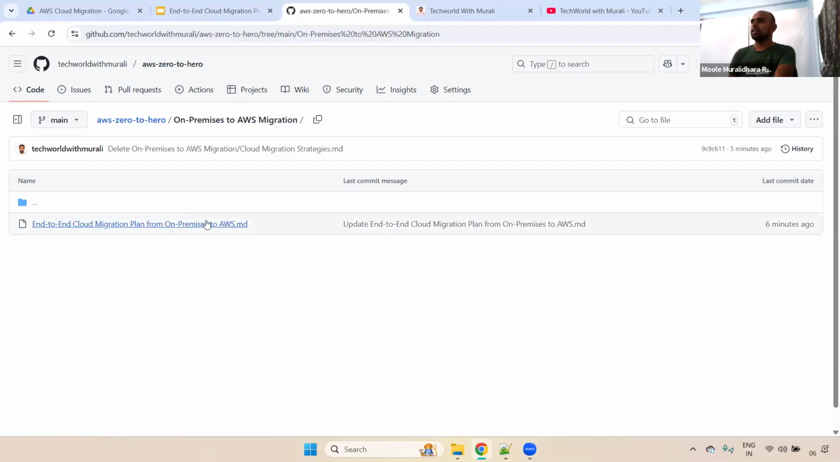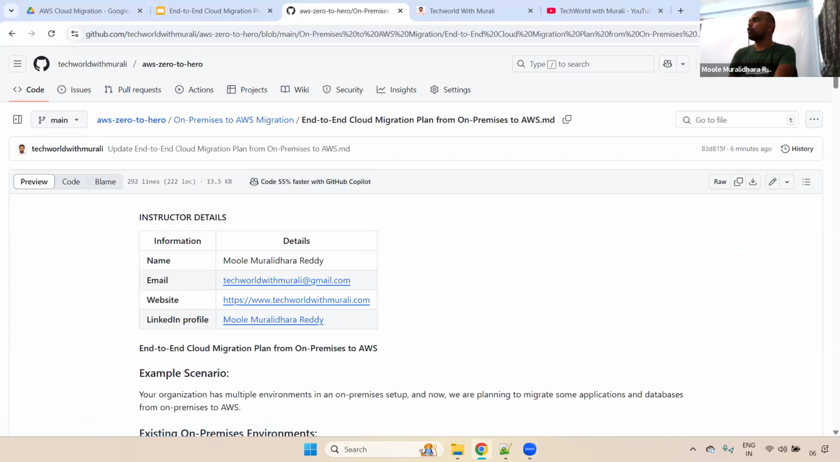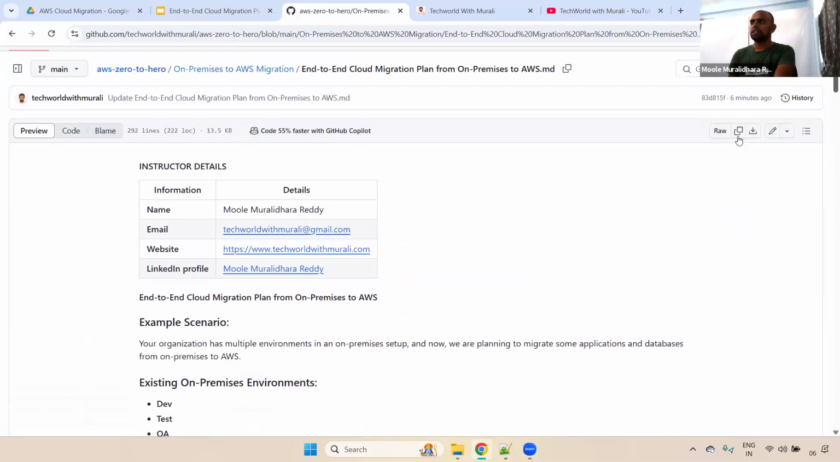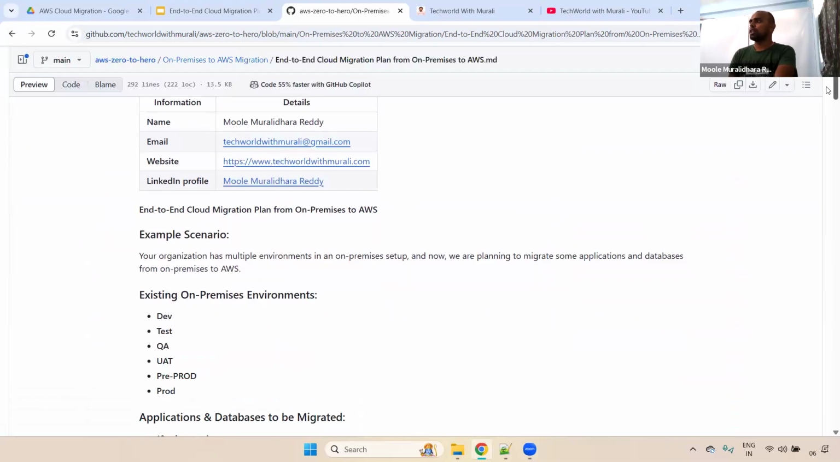And here you can see the README file. Before discussing this migration plan, first we can understand one thing. Let's take an example: you are working in one of the organizations. There we have multiple environments running in on-premises. Now they are planning to migrate a few of the applications and databases from on-premise to AWS.